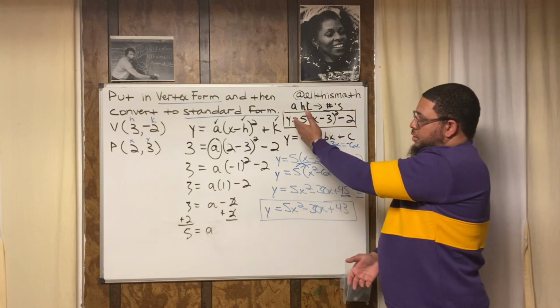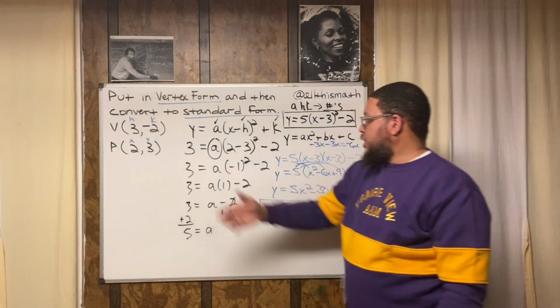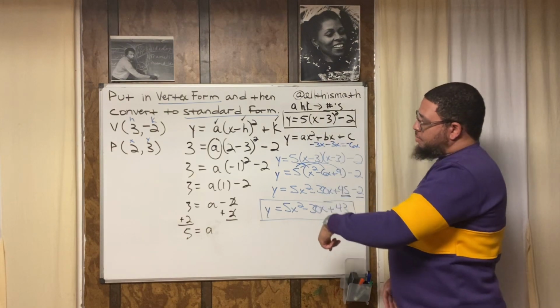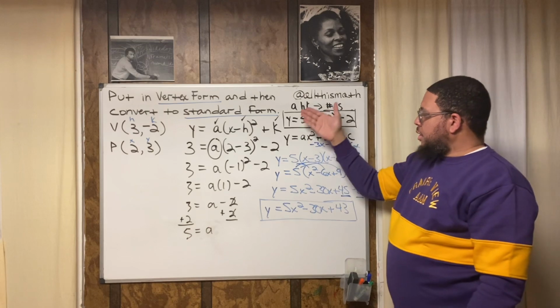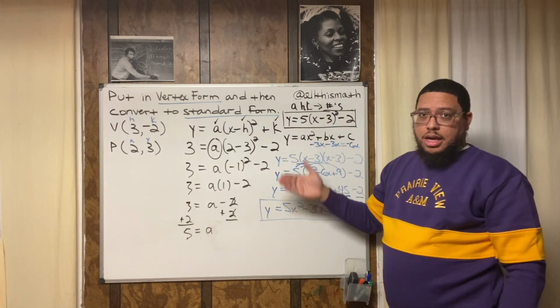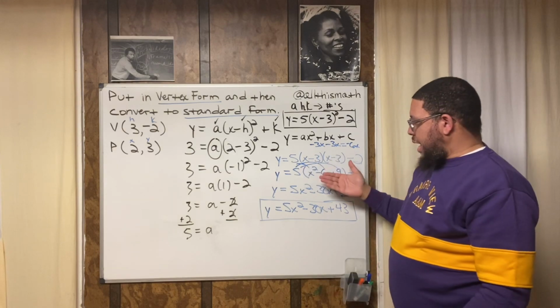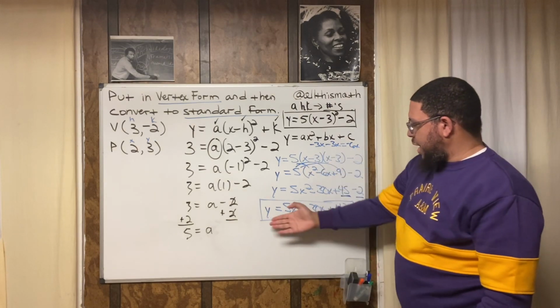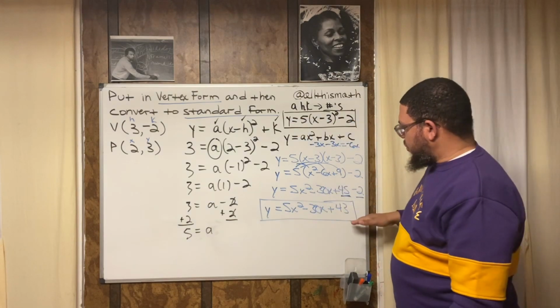We found out the equation of this parabola, and then we flipped it and rewrote it in standard form by just using arithmetic and other rules such as the order of operations. We multiplied binomials, and then we got here. So this is our equation in vertex form. This is our equation in standard form.